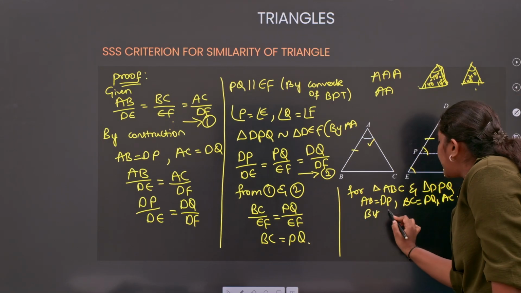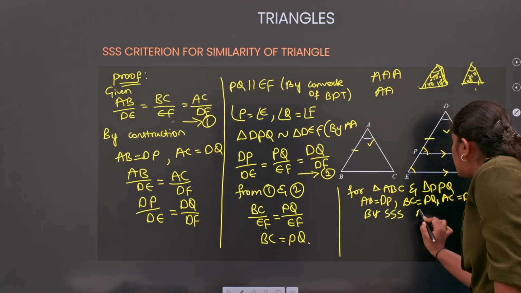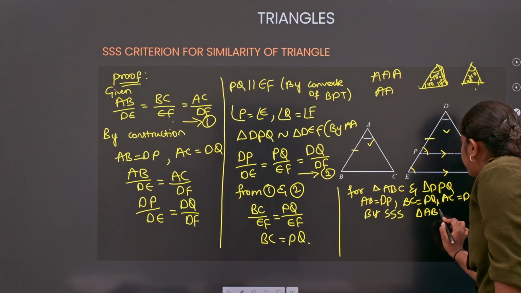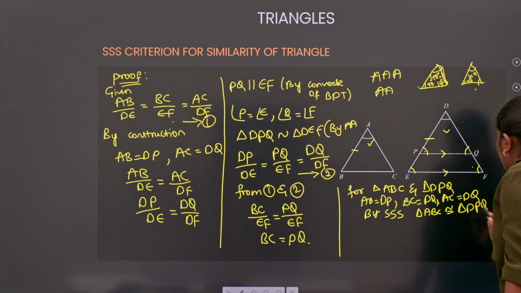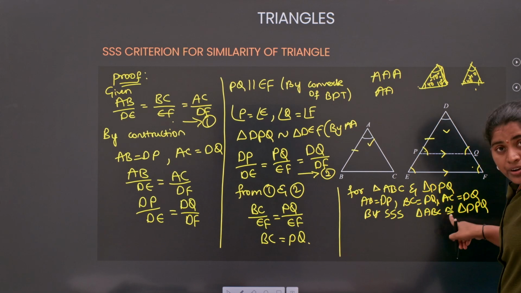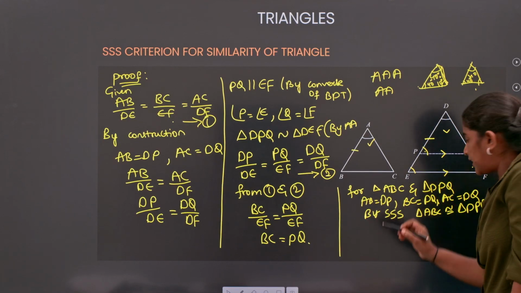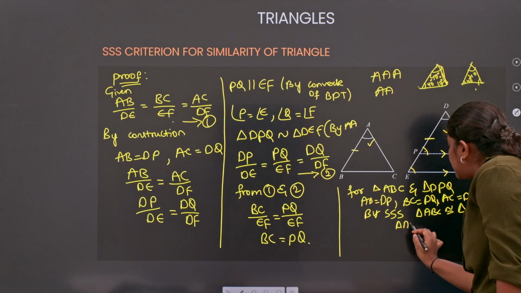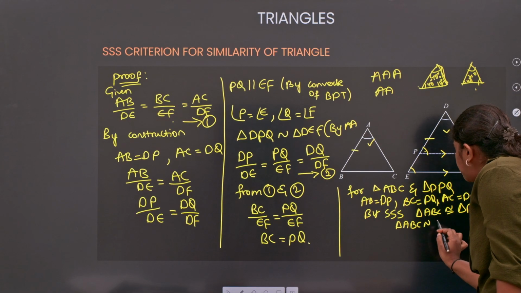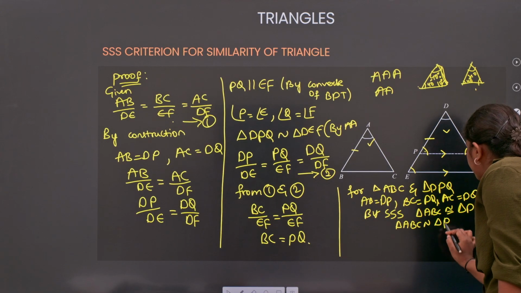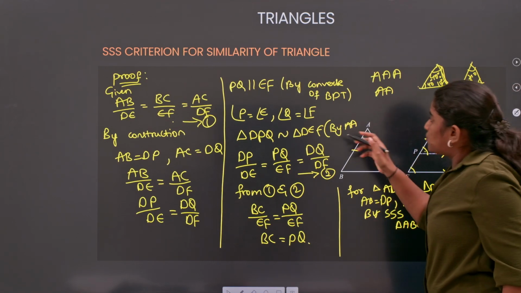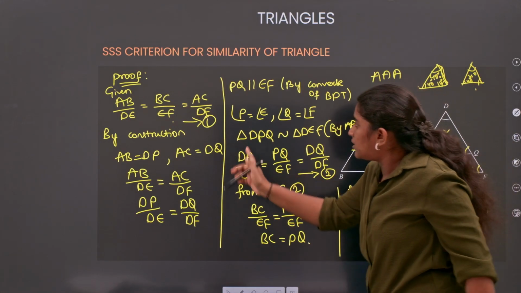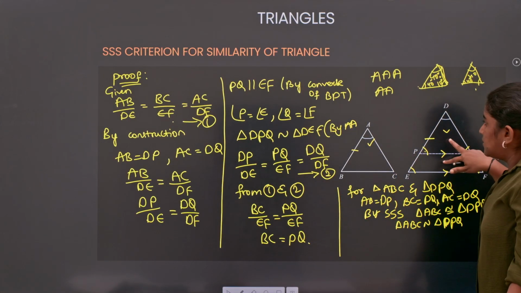By SSS criteria, triangle ABC is congruent to triangle DPQ. As it is congruent, we take the similar criteria, so triangle ABC is similar to triangle DPQ. Fine. So now we got the condition that these two triangles are similar.